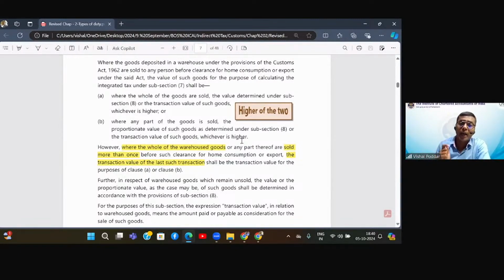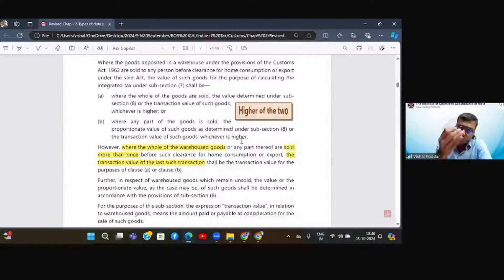So I have an option to sell the goods on an as-is-where-is basis. As is where is means where they are, that is, in the customs bonded warehouse. Let it be there. I can sell it to you. How will I sell it to you? By making an invoice, etc. This particular document is a document of title. In GST language, it is the bill of supply because it is a Schedule 3 transaction. There is no GST on that. I will give you this transaction. Now you become the owner of those goods.